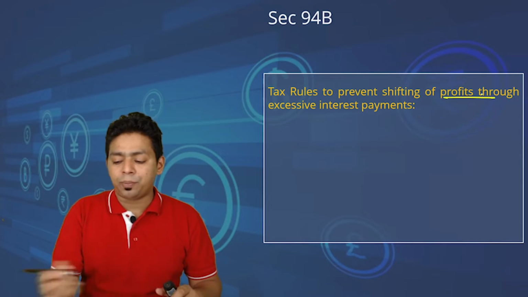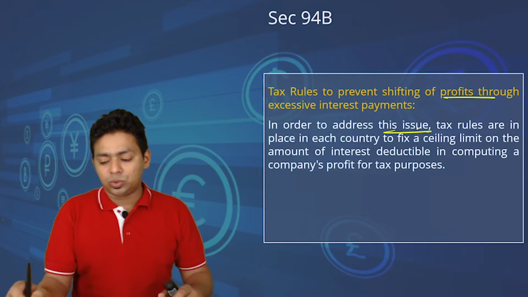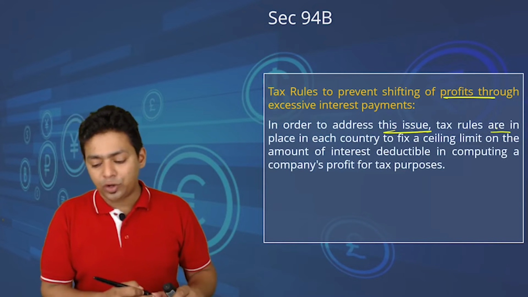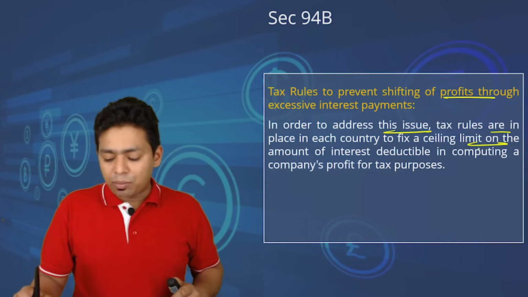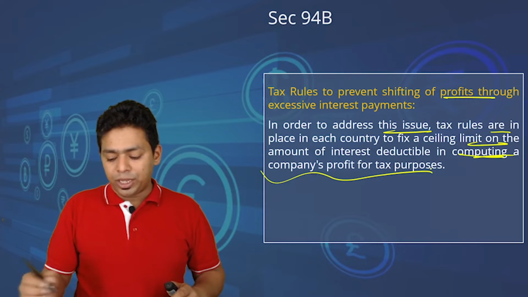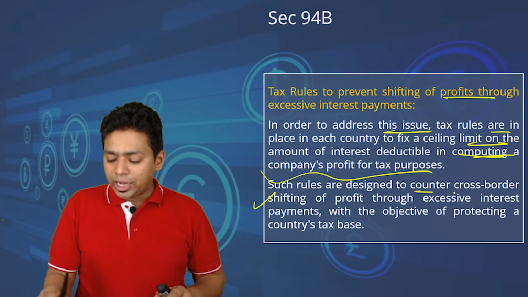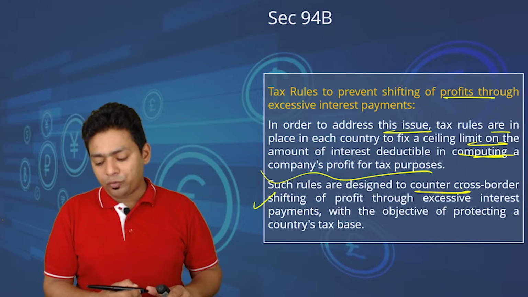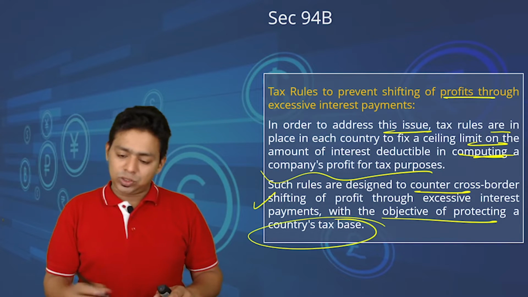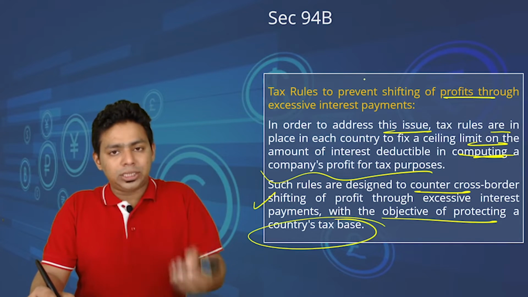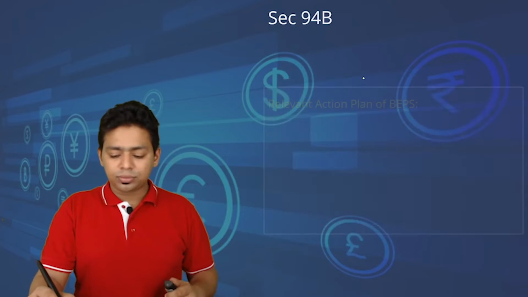Tax rules to prevent shifting profit through excessive payments. In order to address this issue, tax rules are in place in each country to fix the ceiling limit. Ceiling limit means upper limit, cap, okay, on the amount of interest deductible in computing the company's profit for tax purposes. Such rules are designed to counter the cross-border shifting of profit through excessive interest payment with the objective of protecting the country's tax base. So it is the anti-base erosion and profit shifting action plan provided by OECD.